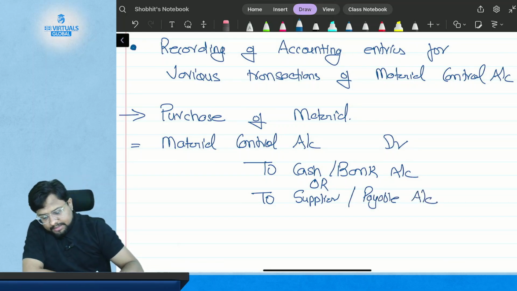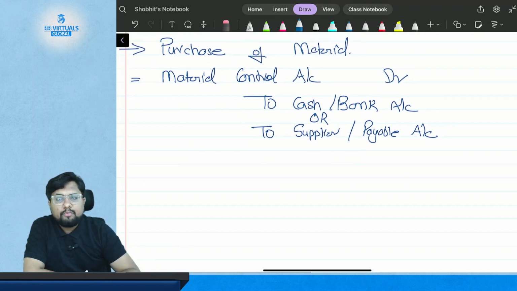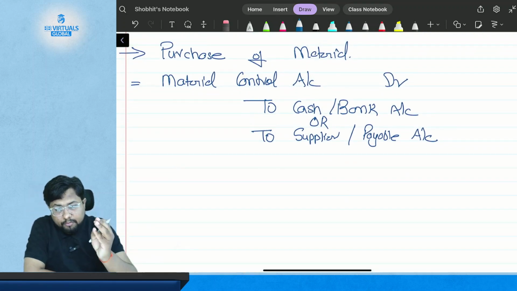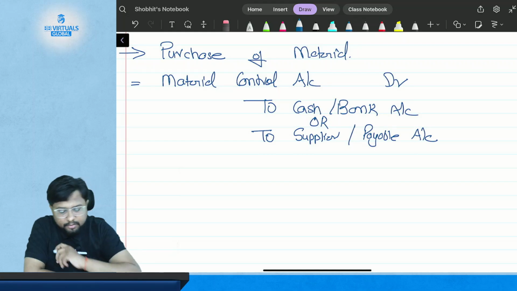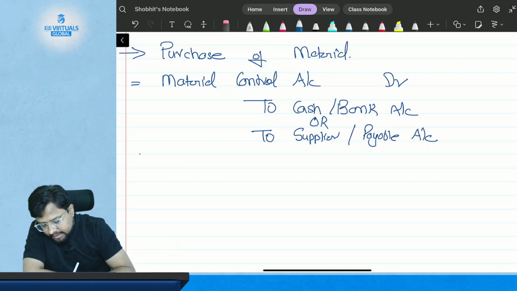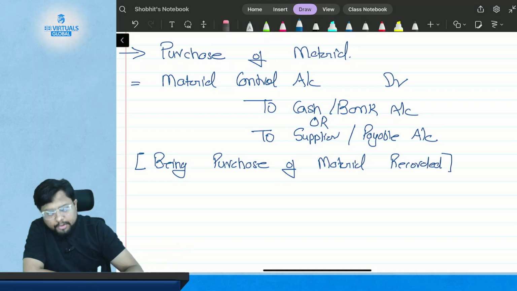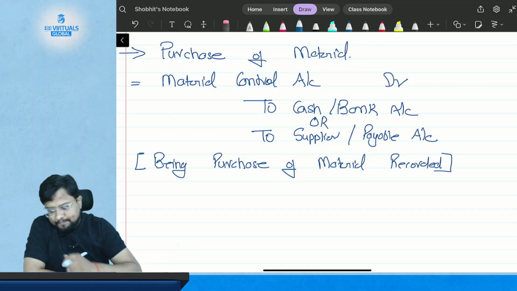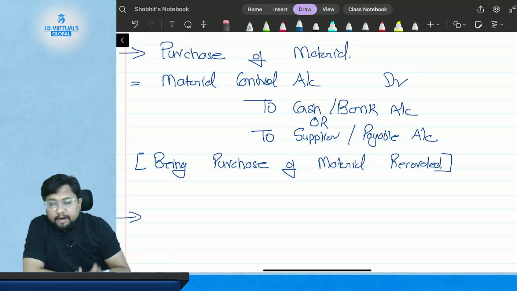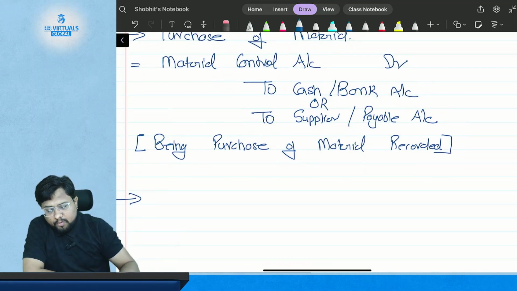So this is the journal entry when you purchase the material either in cash or on credit. The narration will be: being purchase of material recorded. Simple.